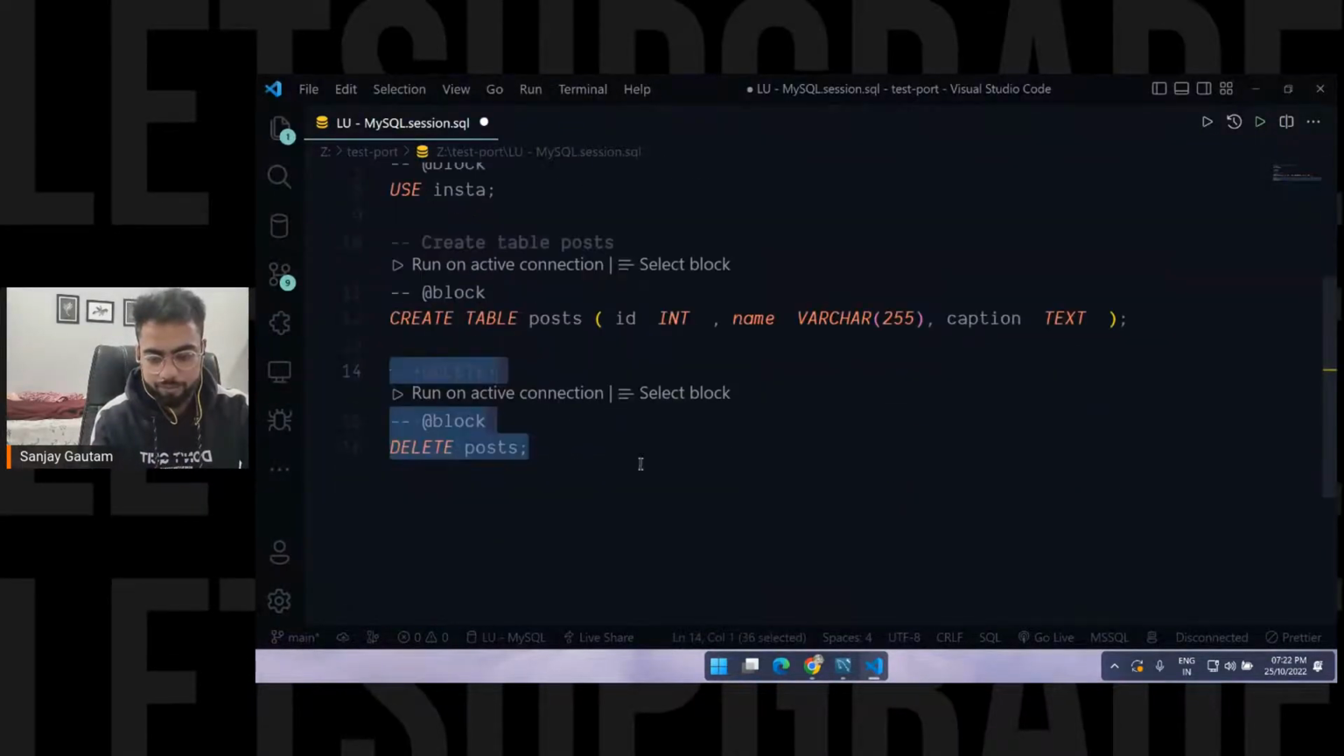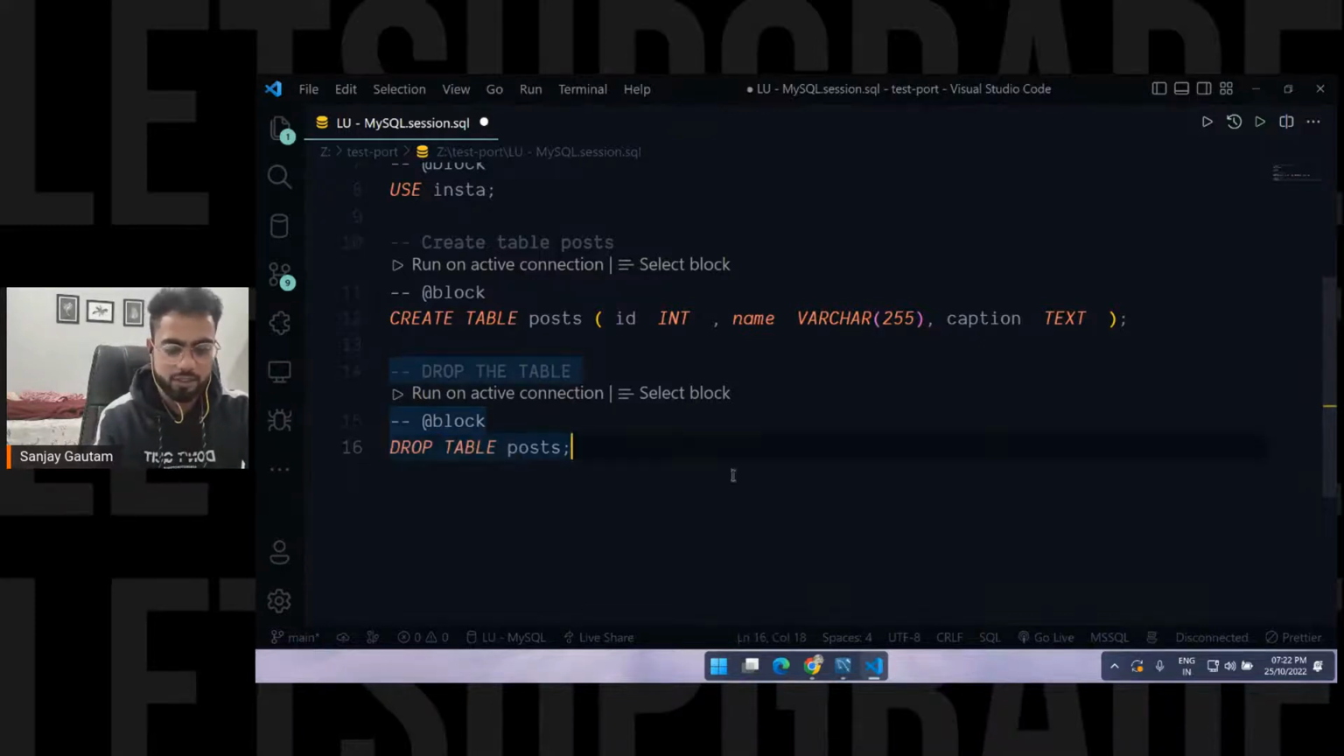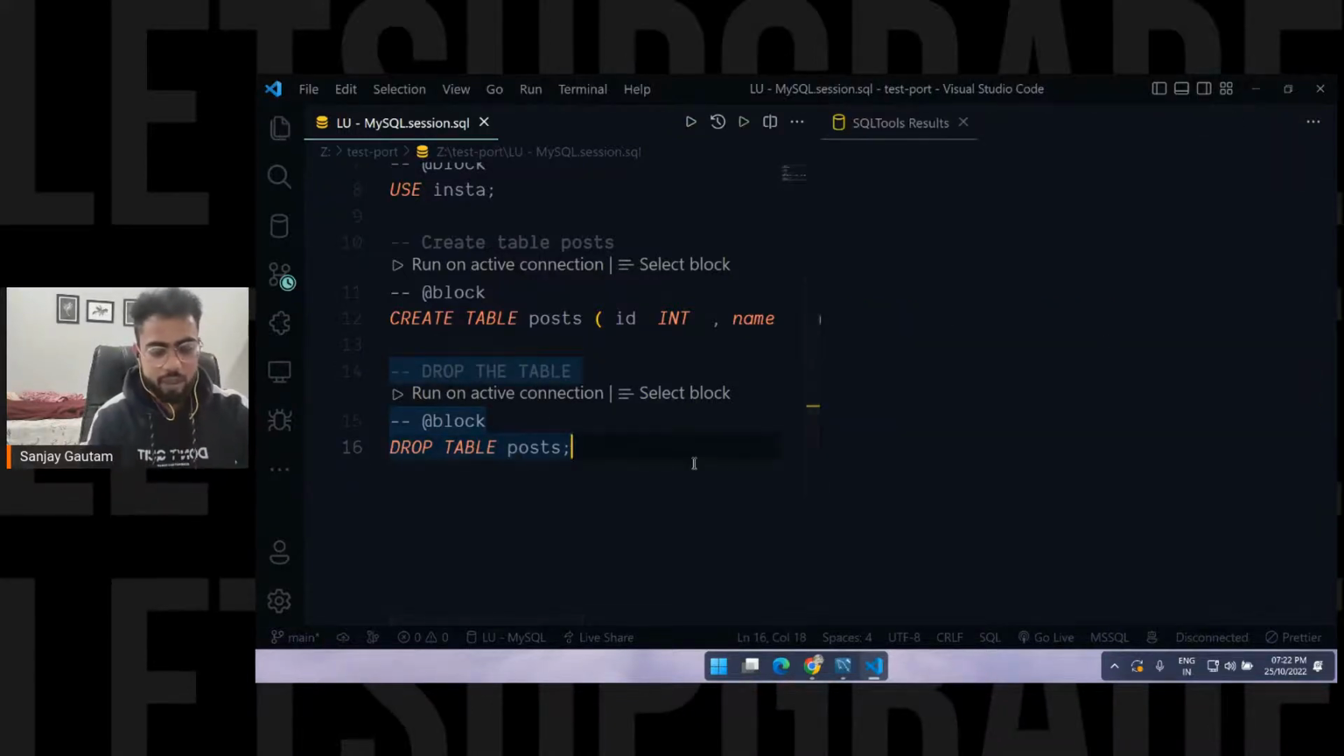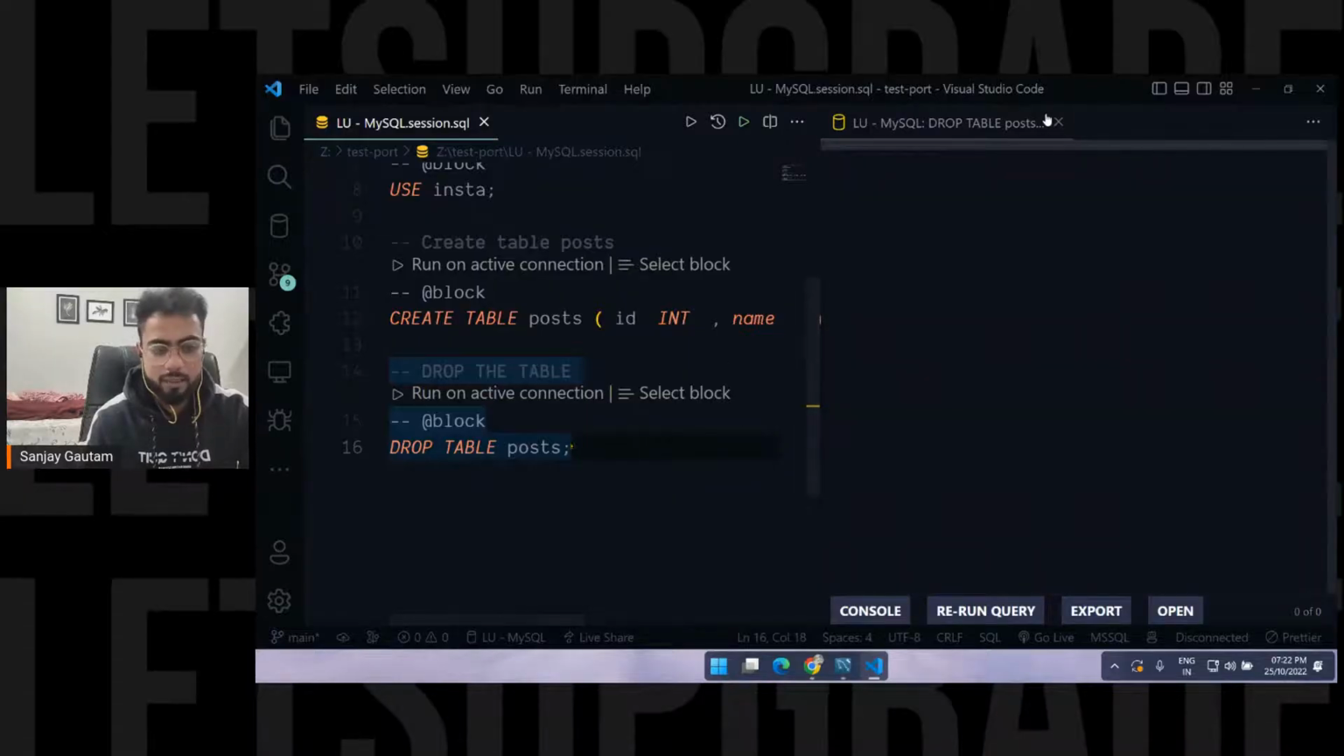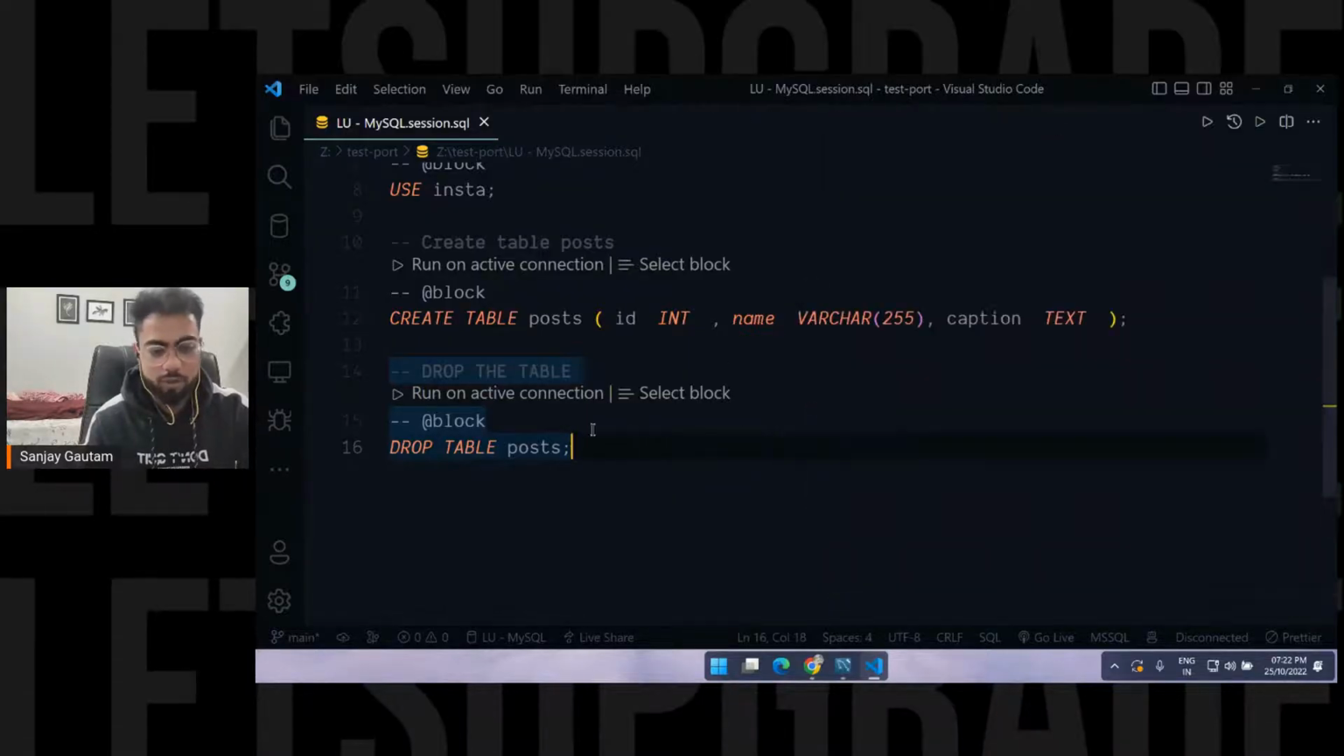So, drop the table. Drop table, block here, and I will get a suggestion here. So it's very easy. Execute it, and the table got deleted. Now we don't have any table.